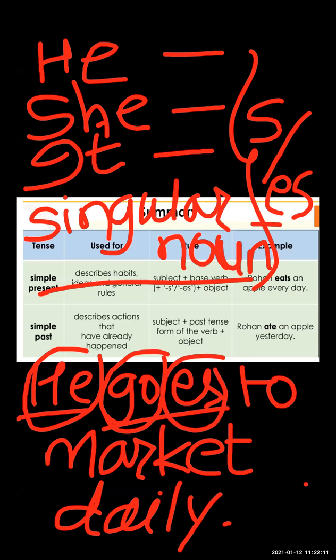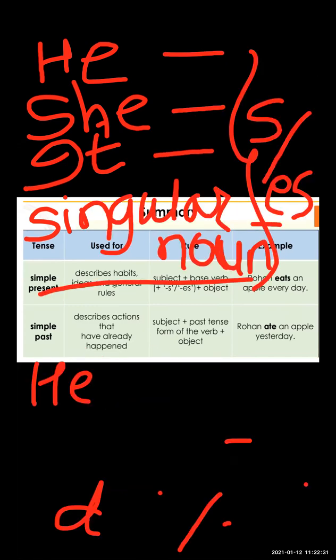See the rule here. Okay, now see he goes to market daily. This word daily is telling about his habit, that he goes to the market daily. It's a habitual action that he goes to the market daily. Now let us see another example over here.